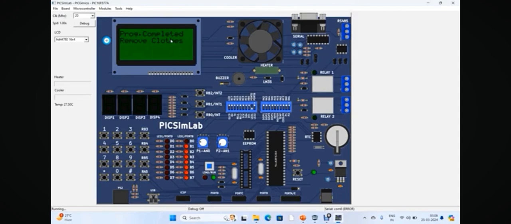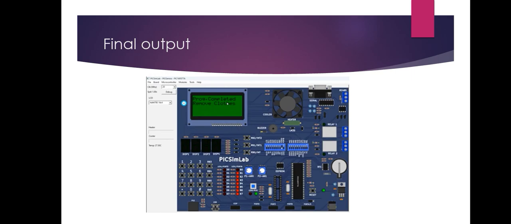So finally the process is completed. It shows remove the clothes. So this is the final output. After completing all the process, the LCD will display that the process is completed and to remove the clothes. So that's all about the implementation of the automatic washing machine in PICSIMLAB software.